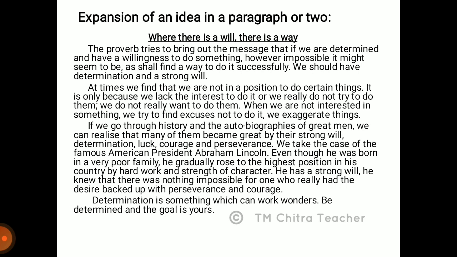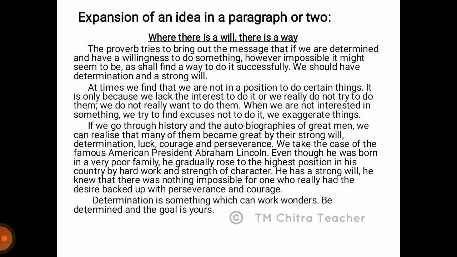At times we find that we are not in a position to do certain things. It is only because we lack the interest to do it, or we really do not try to do them. So we do not really want to do them. When we are not interested in something, we try to find excuses not to do it. We exaggerate things. If we go through history and the autobiographies of great men, we can realize that many of them became great by their strong will, determination, luck, courage, and perseverance.